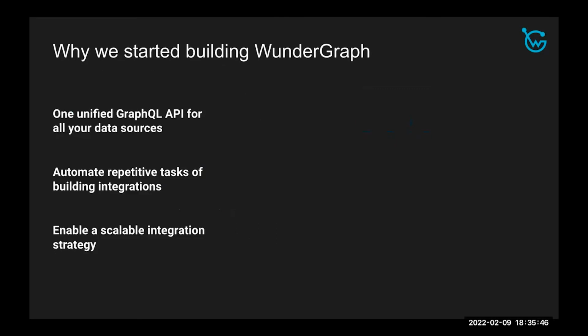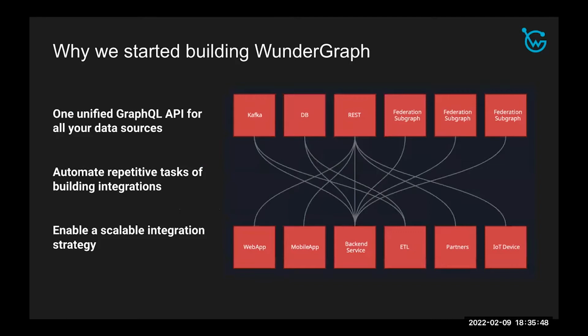So why did we start building Wundergraph? Wundergraph came about because Jens, our technical founder, was working at the time for the largest news company in Germany. He was tasked with integrating a bunch of different data sources all over the world. And one of the biggest complications he came up with was: why does it take so long for me to integrate an API? Why is it so repetitive and tedious? Why am I doing this all the time? As they continued to add more APIs, it slowly started becoming unscalable. So he started thinking about it, and 4 years ago, he invented Wundergraph.